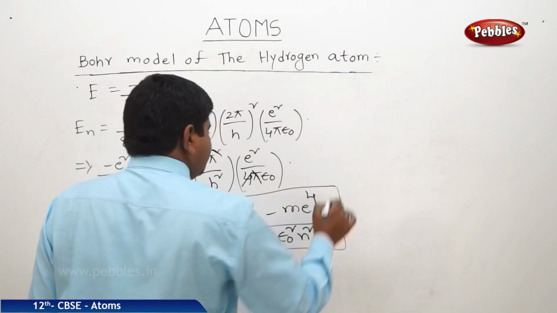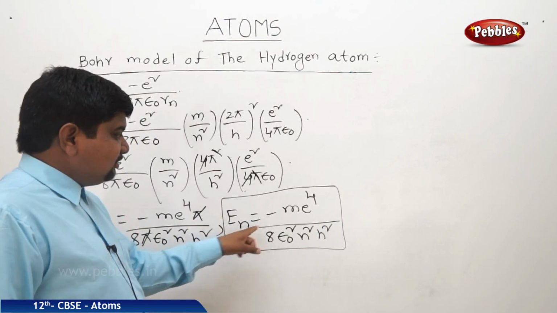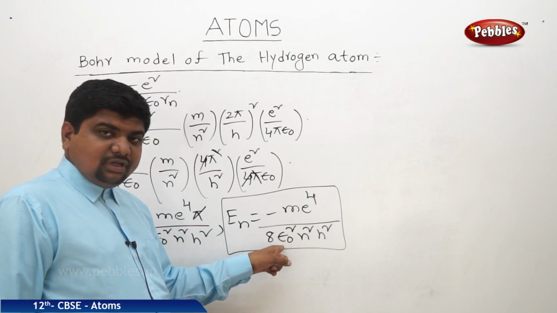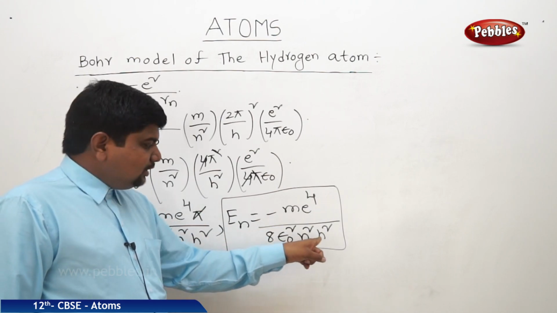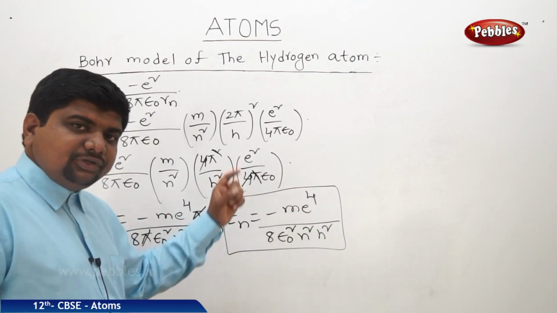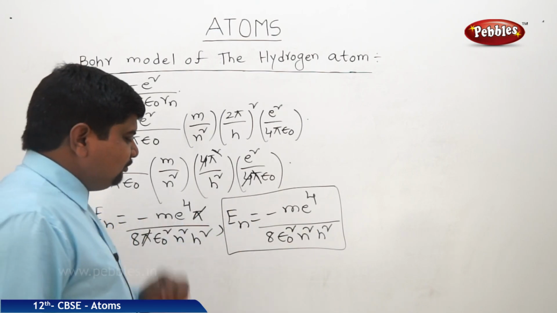This is the equation for energy of nth orbit, and this energy of nth orbit consists of the mass of electron, charge of electron, epsilon naught, number of the orbital, and Planck's constant. By substituting all these things, we are going to get one value, and what is that value, how it will change, we are going to find out now.